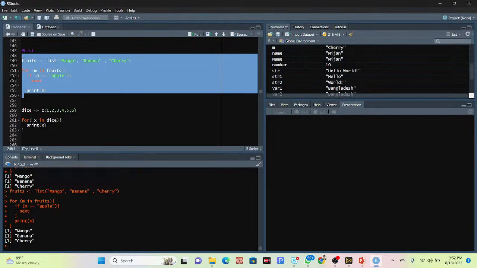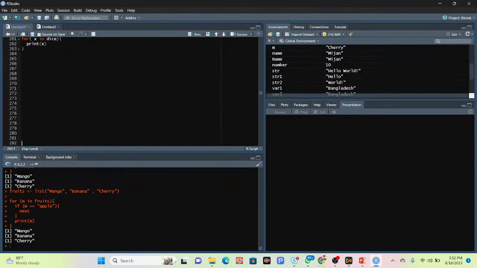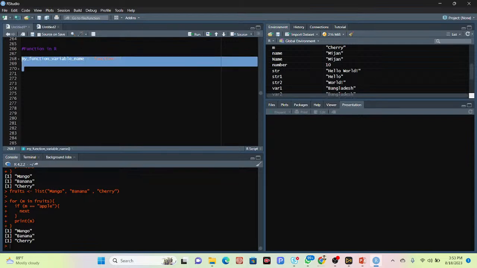Okay, so now we talk about the R function, how we can easily define a function in R programming language. When you want to make a function, first of all, you have to take a variable name. You can use any name. Then put the assignment sign and use the function keyword, and then apply your arguments. So this is the structure of the function keyword.